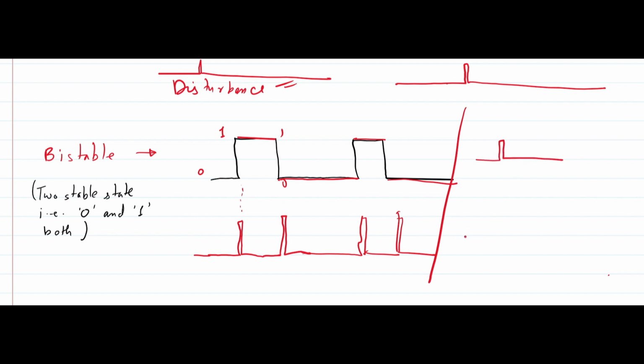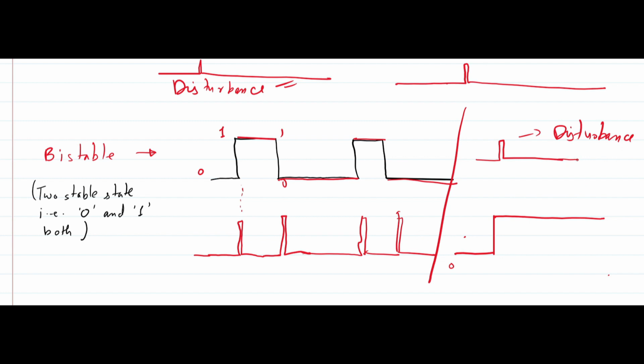That means what I want to say is, in a bistable circuit element, if I give a disturbance here, and initially the memory, that bistable element, is at the 0 position, it will change its position or state, and it will keep on storing the 1.